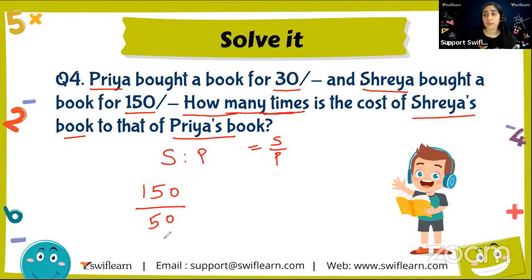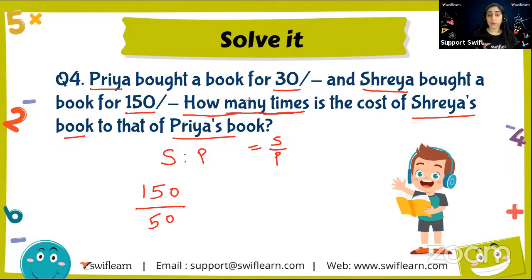That you are right on this part. We are thinking like this. Yes, this answer is right. But the thing is, we always try to give it in the lowest terms so that the comparison is easy. So ratio is actually comparison. We need to compare. But when the things are compared in small terms, it becomes easier to understand. It becomes easier to follow. Whereas in the bigger number, it becomes a little tough for us to follow it. There are chances where we can make some mistakes also.